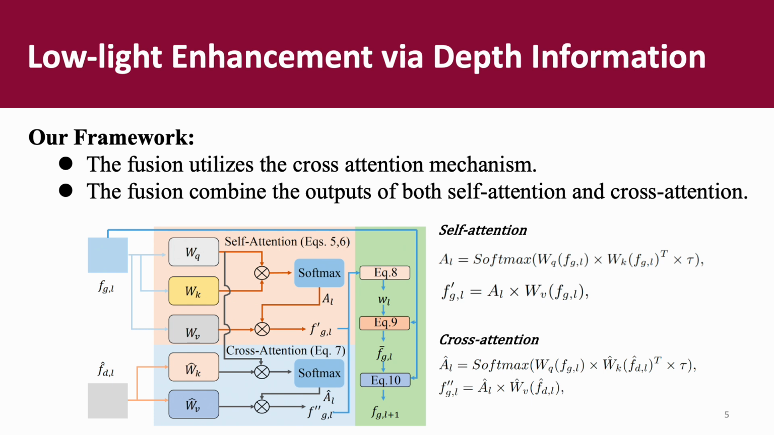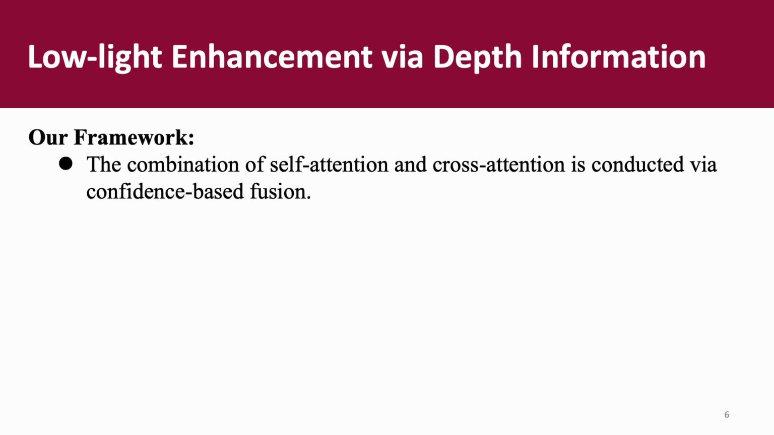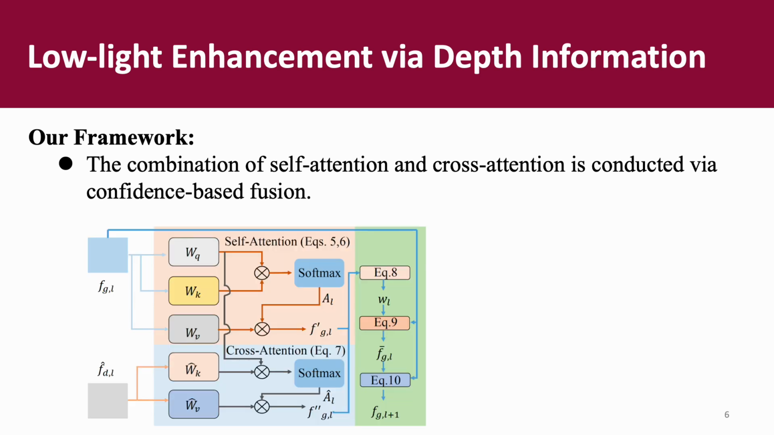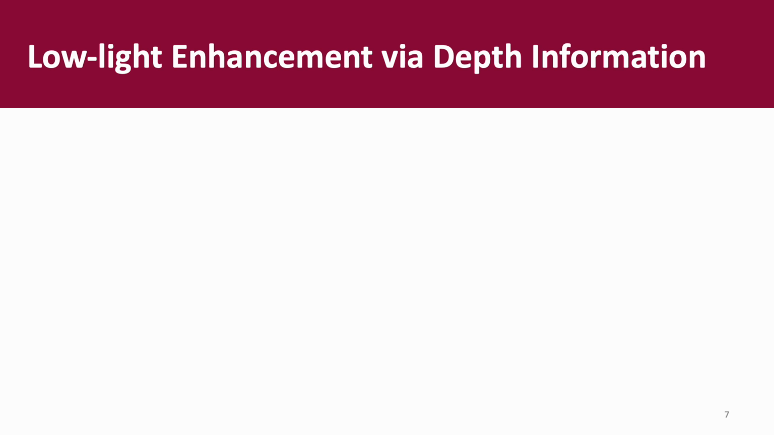Moreover, we also combine the self-attention and the cross attention to fully utilize both image and depth features. We found that the combination of self-attention and cross attention can be conducted via confidence-based fusion. We concatenate the output of both self-attention and cross attention and use a lightweight network as well as a sigmoid function to predict the combination weight for the output of cross attention.